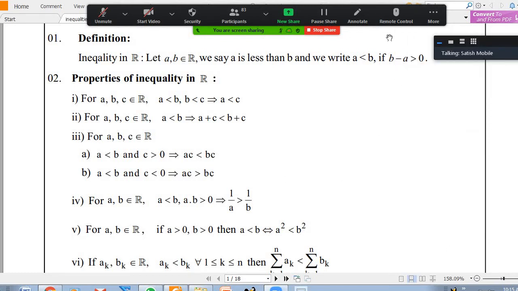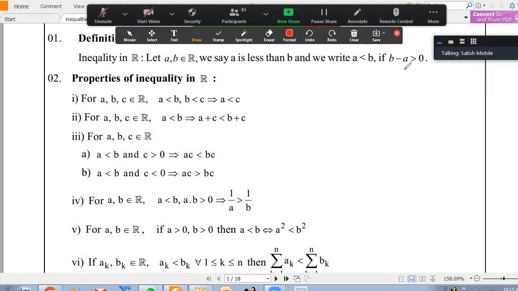Okay, so here I just changed the definition slightly. Here A less than B they defined as B minus A positive. I thought why change, so I made A greater than B and said A minus B is positive. The first property says when A is less than B and B is less than C, A is less than C, or the other way, A is greater than B, B is greater than C, A will be greater than C. The second property says for any inequality, we can add any number or subtract any number on both sides. No problem by adding.